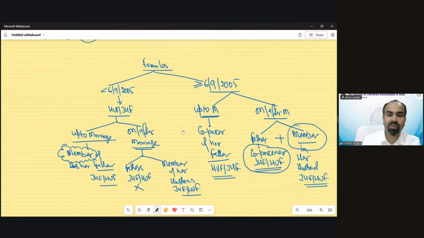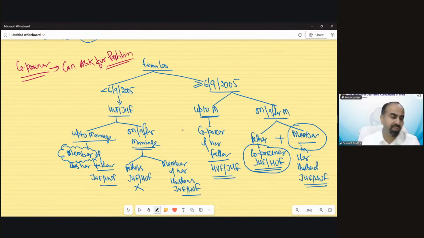I believe you, especially the females, must be thinking: what is the difference between co-partner and member? So let me tell you the power of a co-partner. A co-partner can ask for partition in the family.